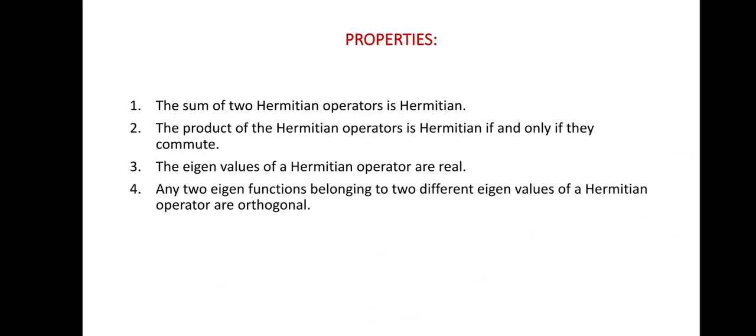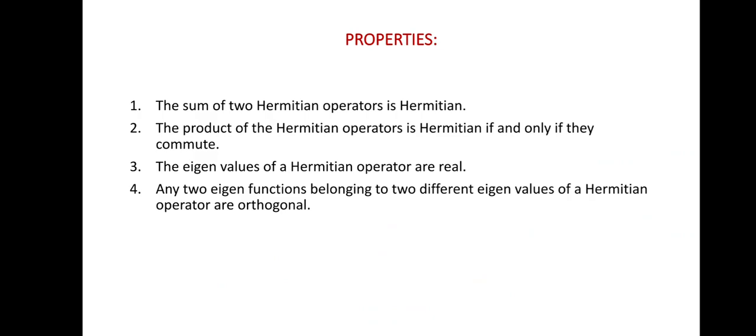So these Hermitian operators have certain basic properties. The first one is, the sum of two Hermitian operators is Hermitian. The second is, the product of Hermitian operators is Hermitian if and only if they commute, which means the commutative property under product. The third is, the eigenvalues of Hermitian operators are real.